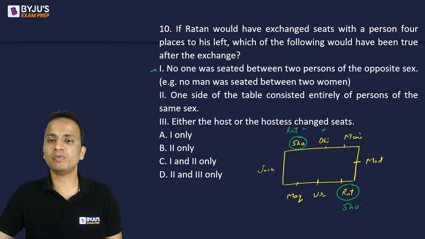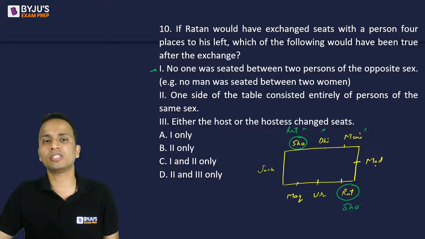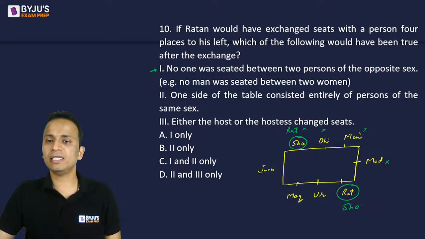Monisha is seated between Dhirubhai and Madhuri, not the person. Madhuri is seated between Monisha and Shobha. So Madhuri is not seated between 2 persons of the opposite sex. Okay. Then Shobha, is she seated between Urmila and Madhuri? No, Shobha is not the person. Then Urmila is not the person.